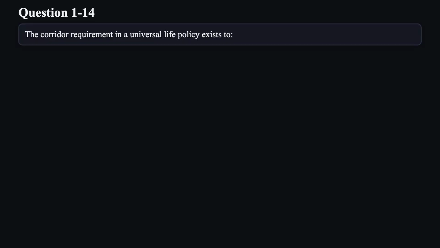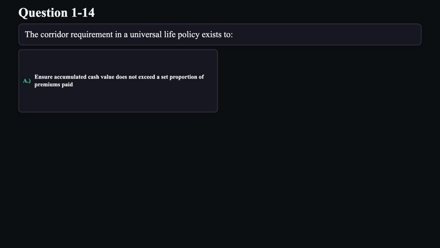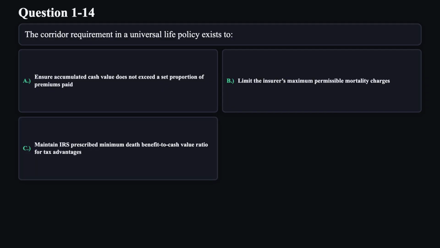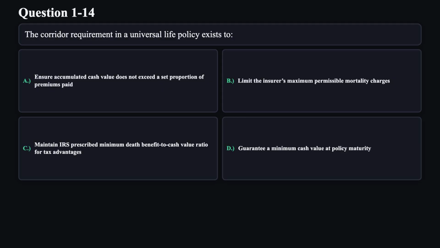Question 14. The corridor requirement in a universal life policy exists to A. Ensure accumulated cash value does not exceed a set proportion of premiums paid. B. Limit the insurer's maximum permissible mortality charges. C. Maintain IRS prescribed minimum death benefit to cash value ratio for tax advantages. D. Guarantee a minimum cash value at policy maturity.